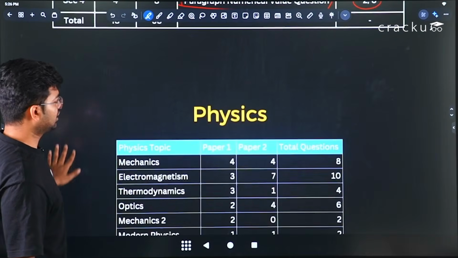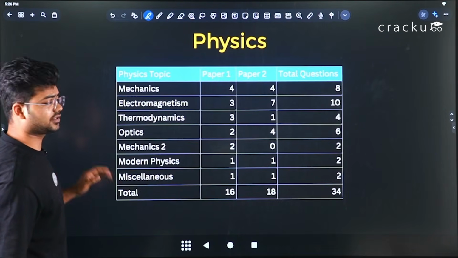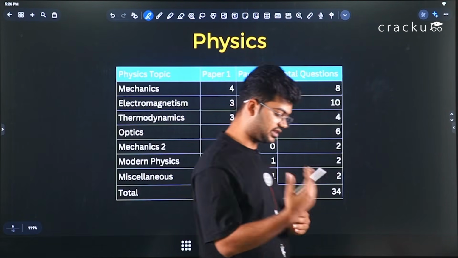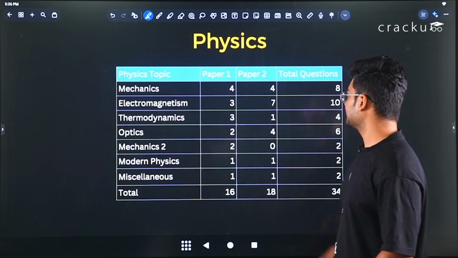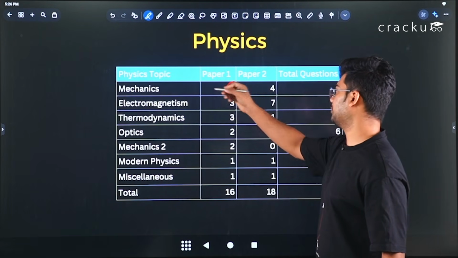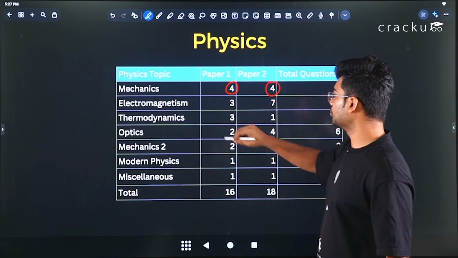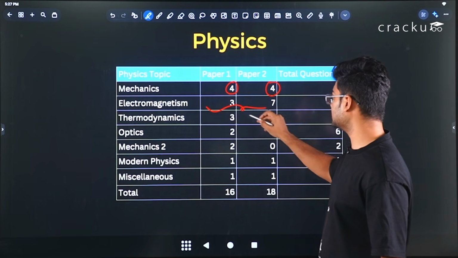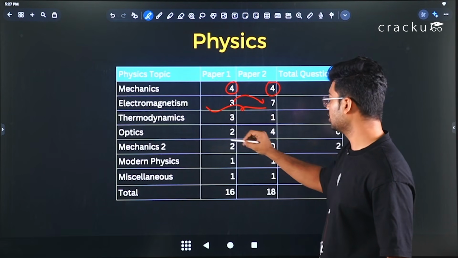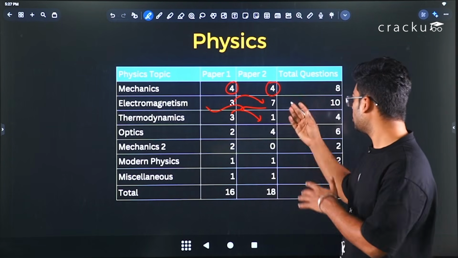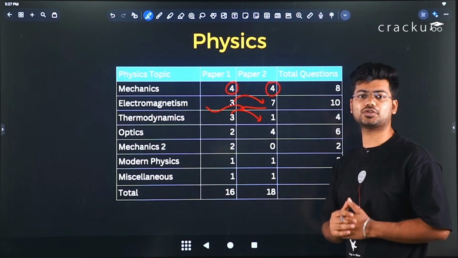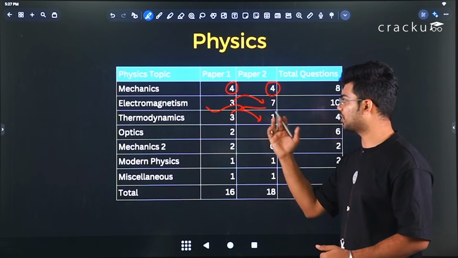Moving ahead. Now if we have a look at physics, from which topic how many questions came in paper 1 and paper 2? From mechanics, 4 questions in paper 1, 4 questions in paper 2. Similarly in electromagnetism we see there is a huge jump in paper 2. In thermodynamics it slightly decreased. So this is the overall classification of how many questions from which part of physics came in paper 1 and paper 2.